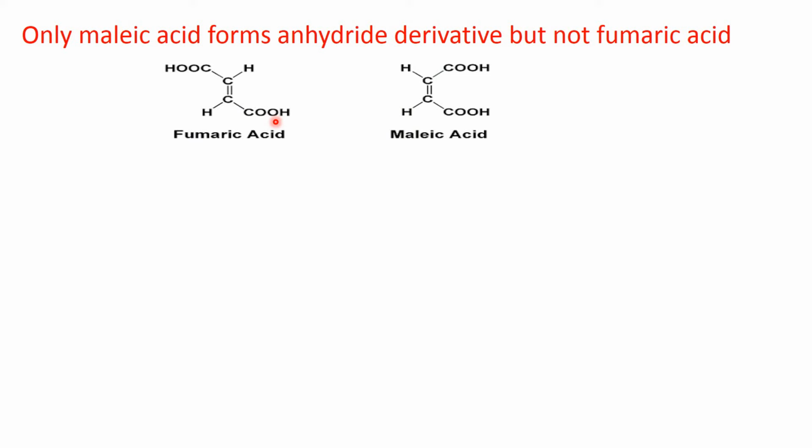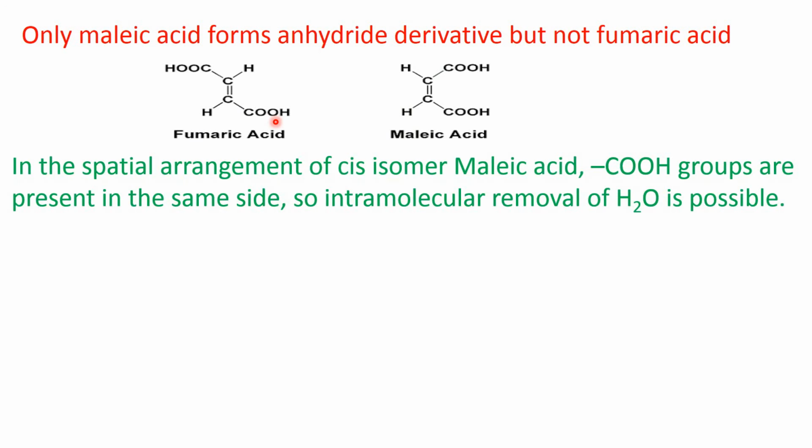So this intramolecular removal of water is not possible. So in the special arrangement of cis isomer, that is malic acid, carboxylic acid groups are present on the same side. So intramolecular removal of water is possible, which is not possible for trans isomer or fumaric acid when it is heated at 140 degrees centigrade temperature.